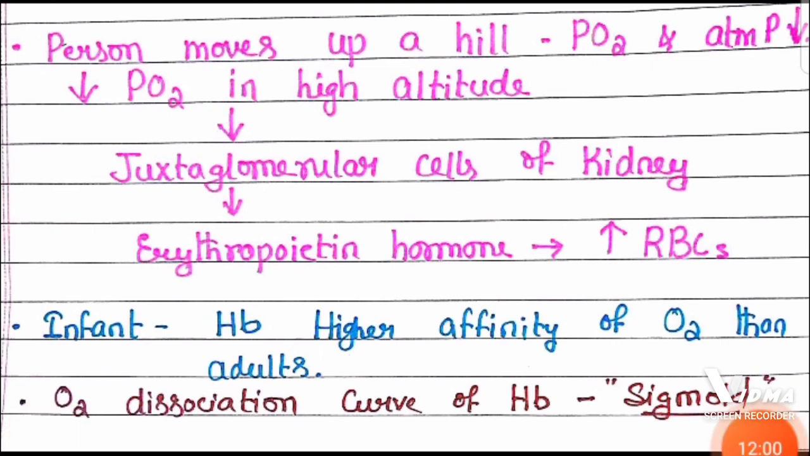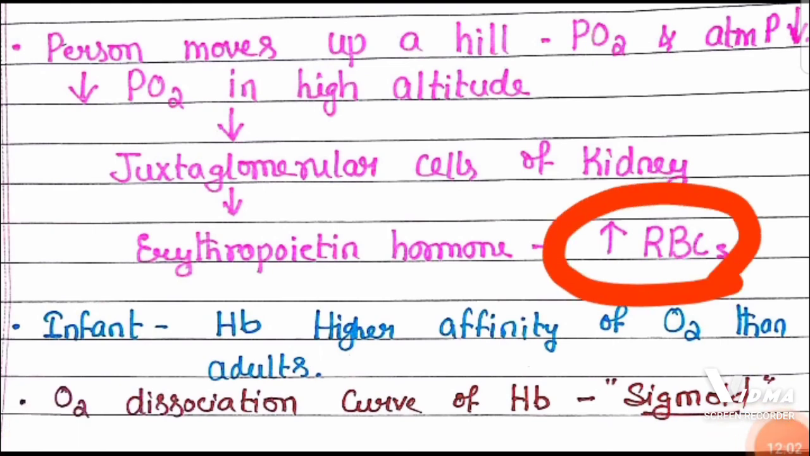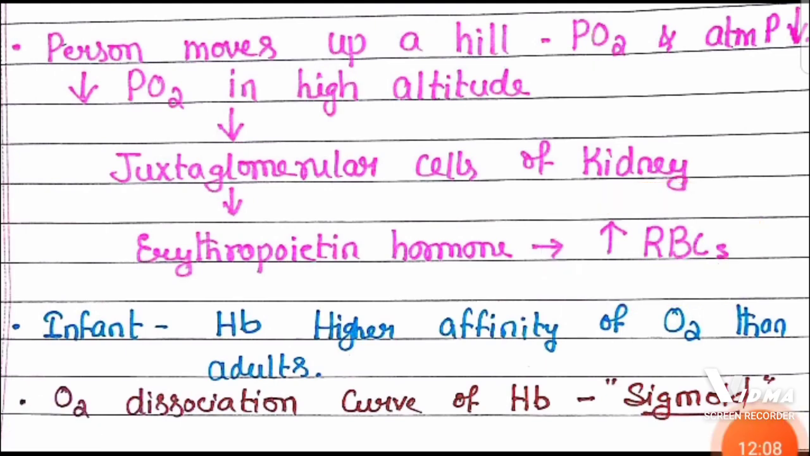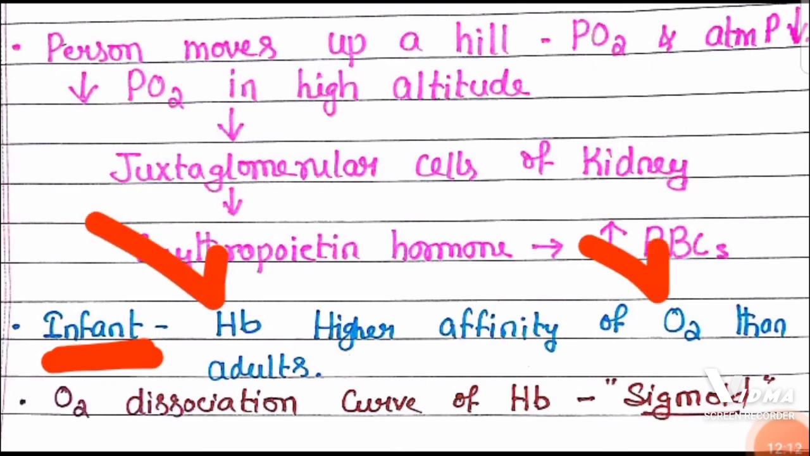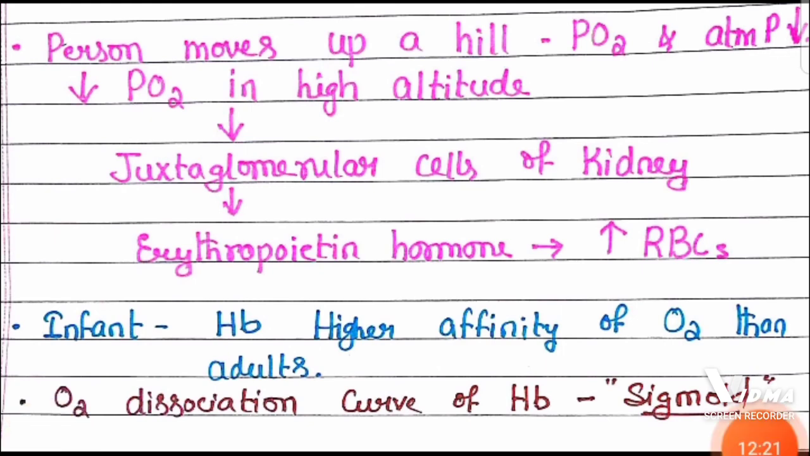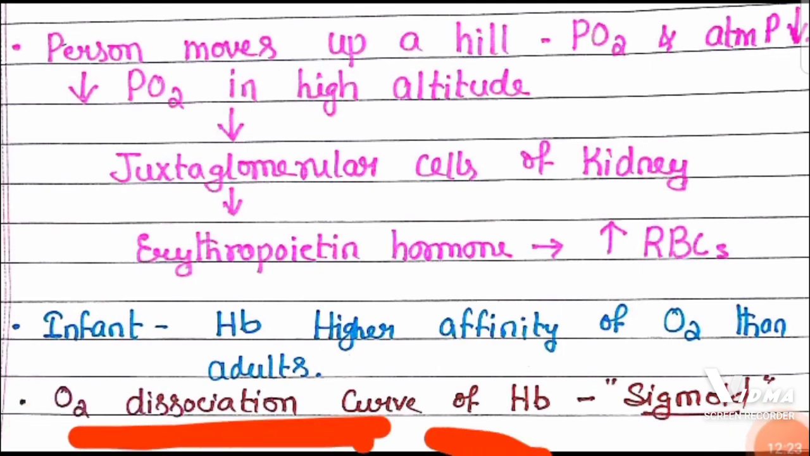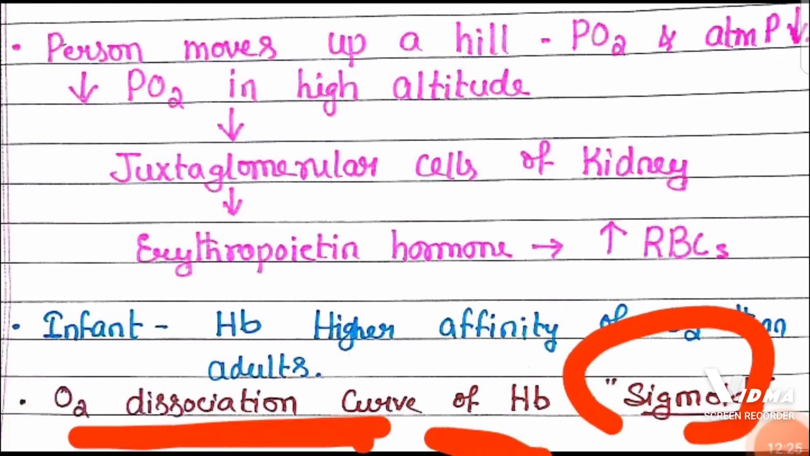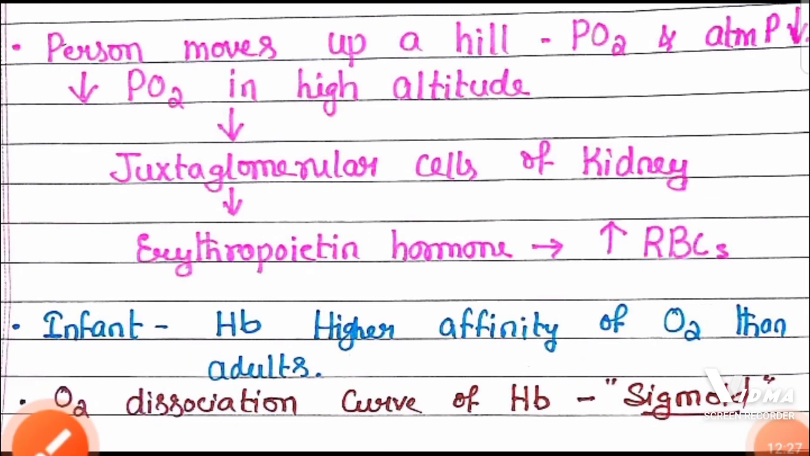This erythropoietin is responsible for the increased production of red blood cells for the supply of oxygen in the body. And remember, in the fetus, hemoglobin has higher affinity for oxygen than in the adults. Oxygen dissociation curve of hemoglobin appears in sigmoid form.